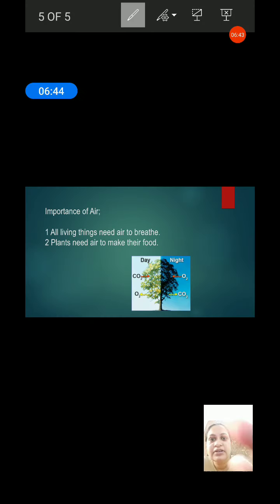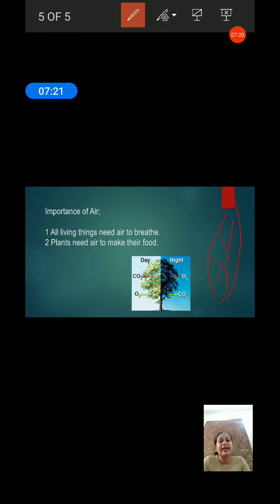Tiny holes present on the surface of a leaf. ये leaf है, and there are some tiny holes like this present on the surface of the leaf. These tiny holes are known as stomata, and these take in carbon dioxide and release oxygen. So plants breathe through their stomata. In daytime, plants take in carbon dioxide and give out oxygen, as well as at night, plants take in oxygen and give out carbon dioxide.